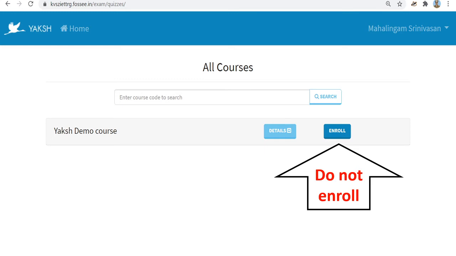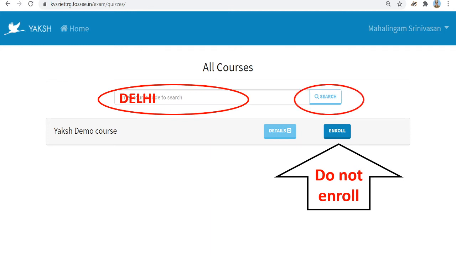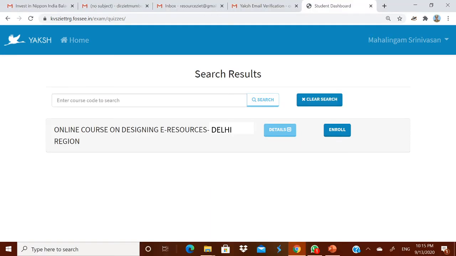Now you have to search for the course designed for your region. In the enter code to search, please type Delhi in all capital. The course code is case sensitive. Type DELHI in capital and search. It will take you to a page where the online course on designing e-resources Delhi region is there.